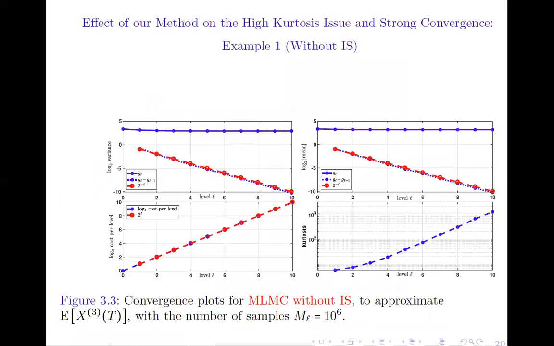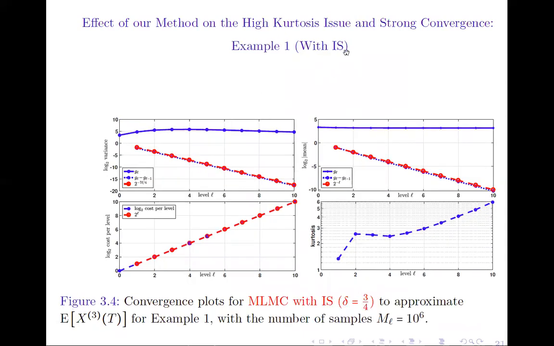Through this plot also, we want to show the effect of our method on the kurtosis and the strong convergence rate. Let's start with the top right plot, where we see the behavior of the variance with respect to the level, and we have a strong convergence rate of order 1. Moreover, in the bottom right plot, we see that the kurtosis deteriorates as we go deep in levels. This is the case where we do not do importance sampling in the multi-level estimator.